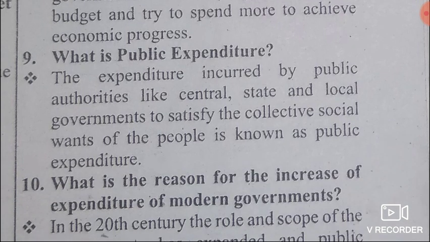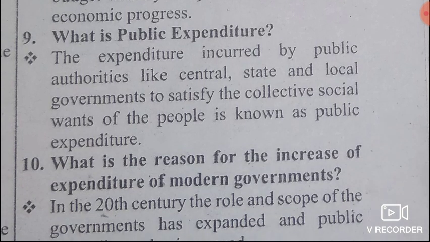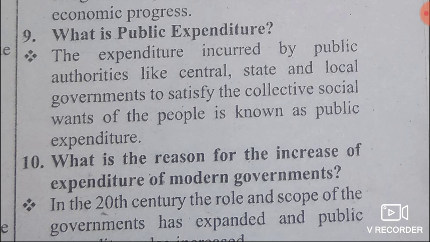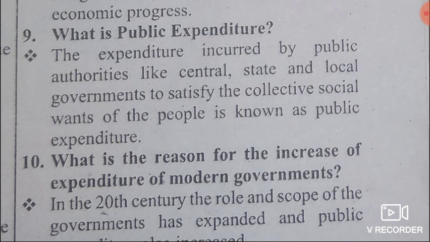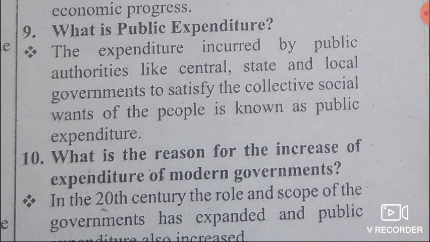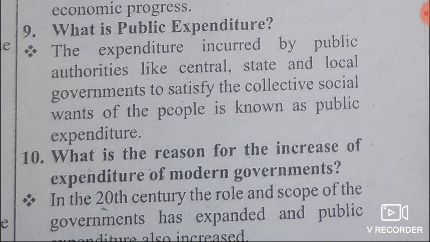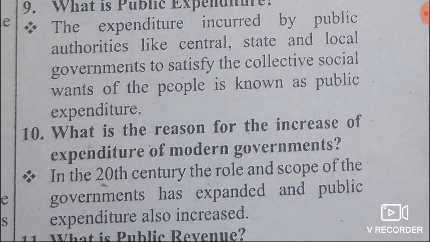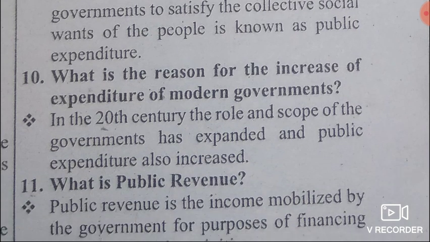Then ninth question, what is public expenditure? Answer, the public expenditure means the expenditure incurred by public authorities like central, state and local governments to satisfy the collective social wants of people. It is called as public expenditure, isn't it?